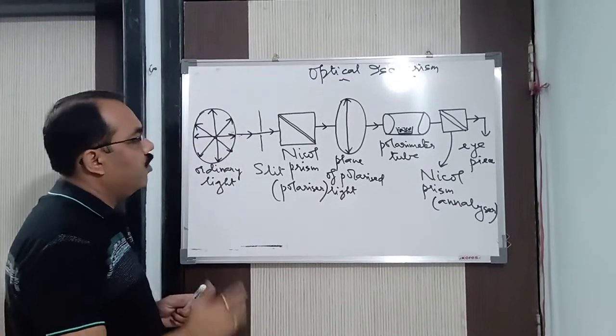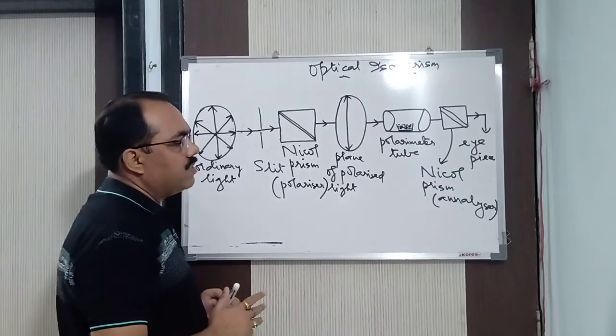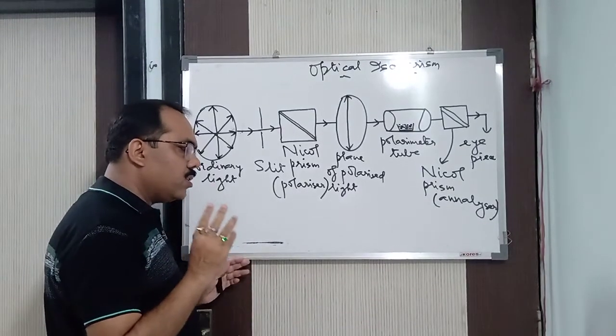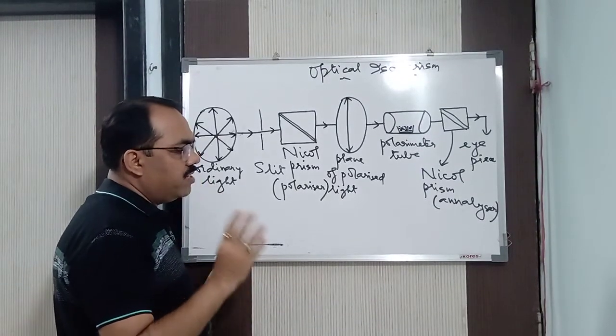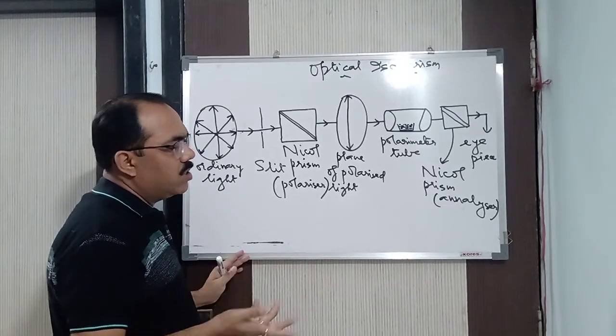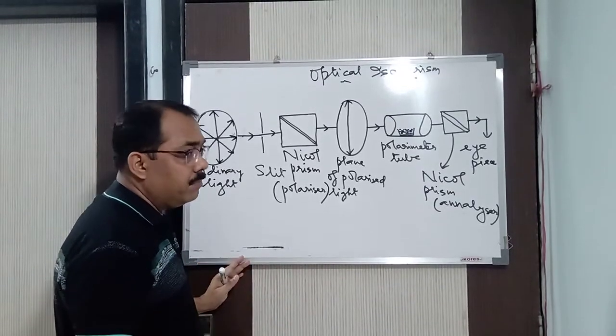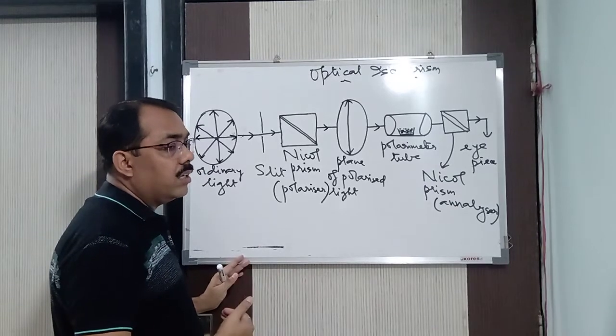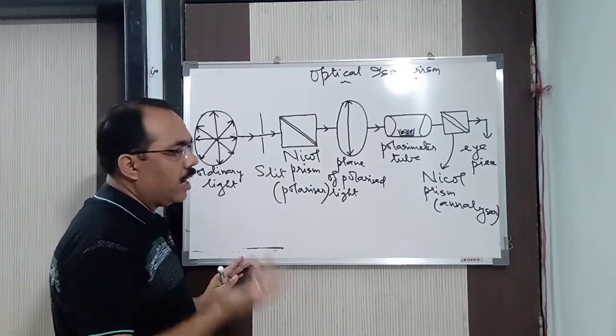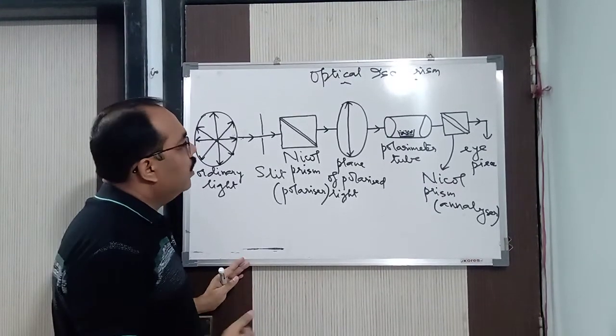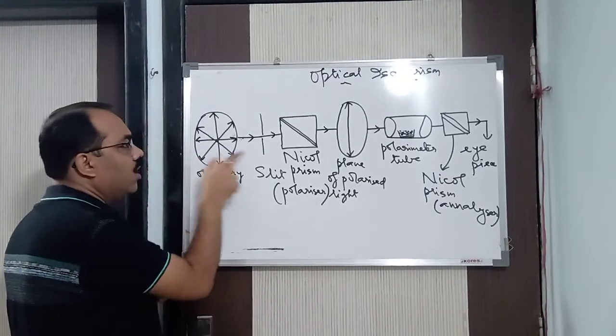So listen carefully here. One more thing before starting: the compounds which rotate the plane of polarized light either towards the right or towards the left are known as optically active compounds. The ones which do not rotate it are known as optically inactive compounds. We can say that. Okay. Now you come to this particular diagram.